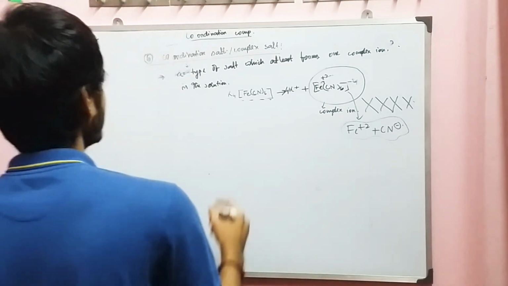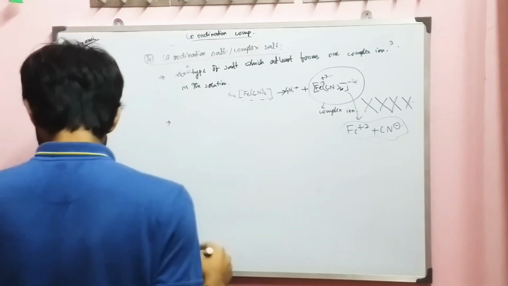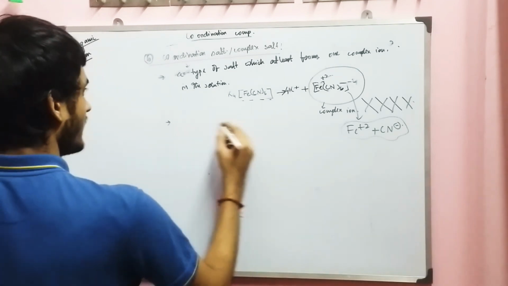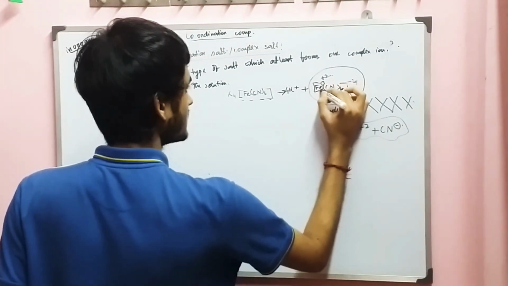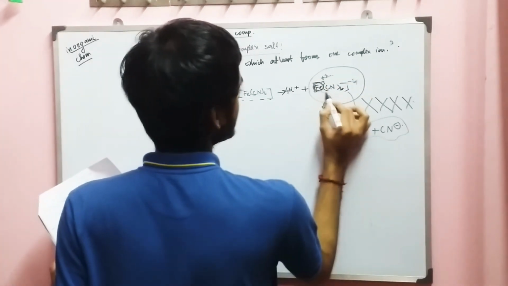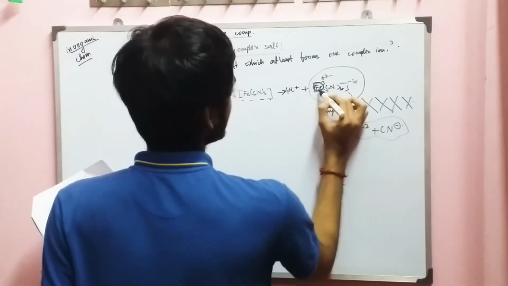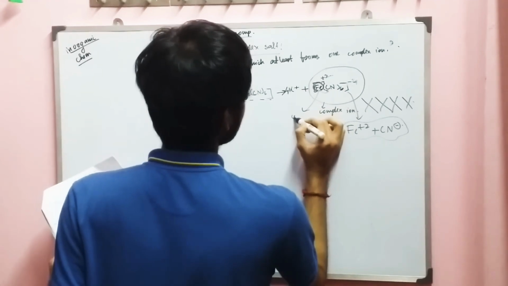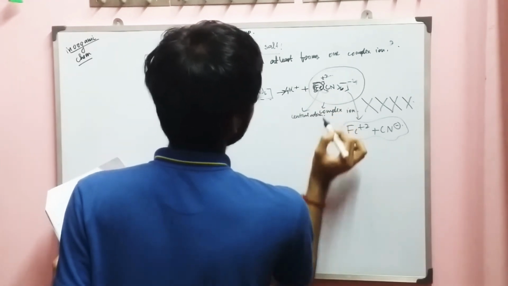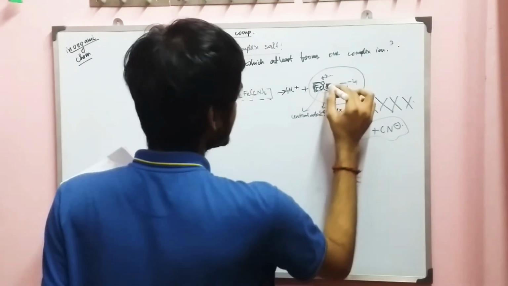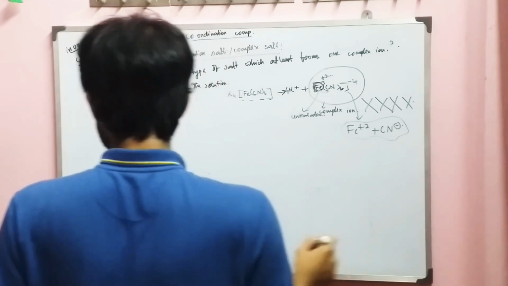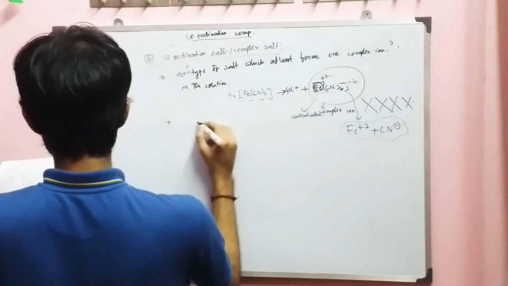So what is a complex ion? And this metal which forms bonds with this anion is known as the central atom, which takes electrons from this CN-. I will explain it later. You will understand this.